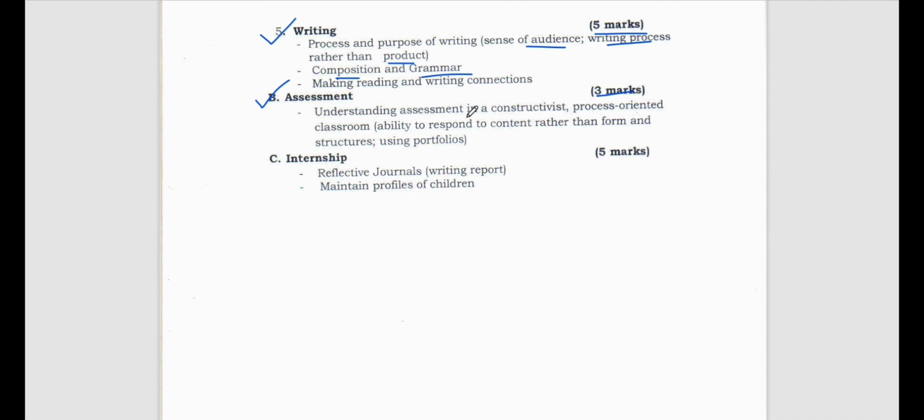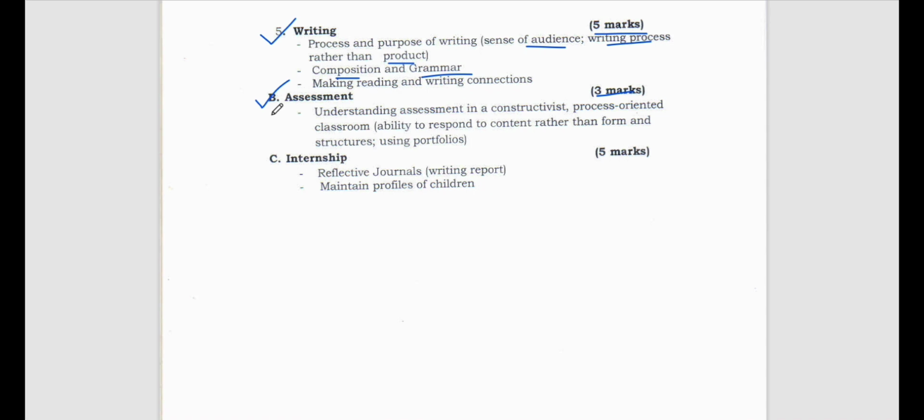So understanding assessment in a constructivist process oriented classroom, ability to respond to content rather than form and structures using portfolios. So we'll be focusing on understanding assessment in the constructivist approach, the constructivist way.